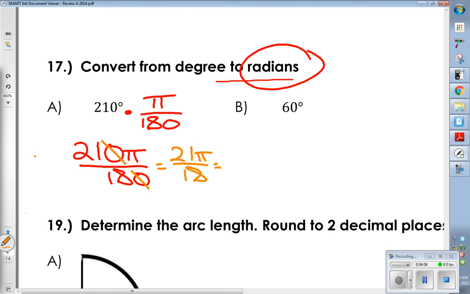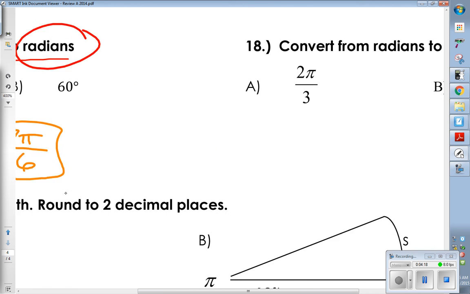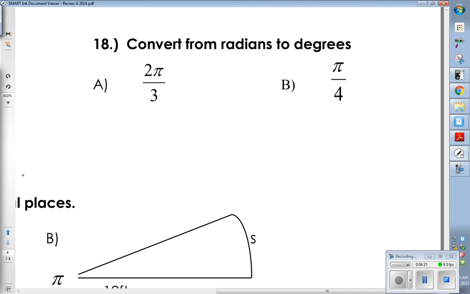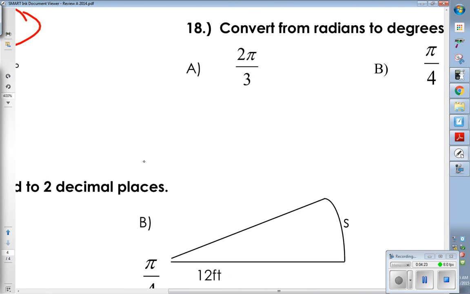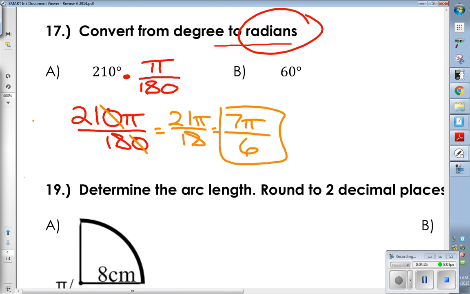I can divide both by 3. 21 divided by 3 gives me 7, and 18 divided by 3 gives me 6. Done. 7 pi over 6 should have been my answer.